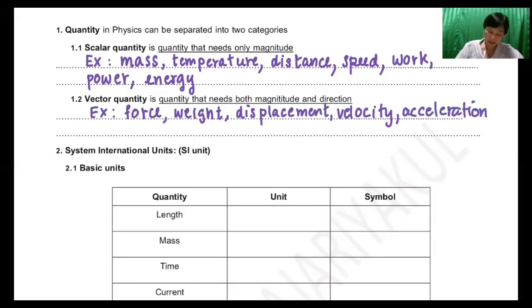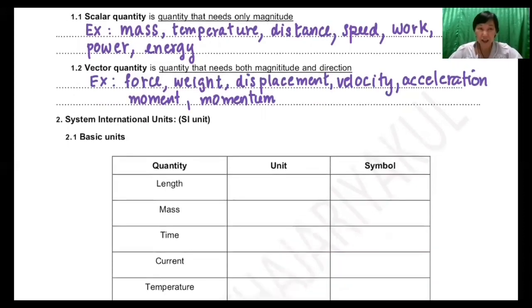Next is moment and momentum that I would like you to know. Actually, momentum you will study in M4 if you further study in math science. Now I think that you can identify the difference between scalar and vector quantity already.